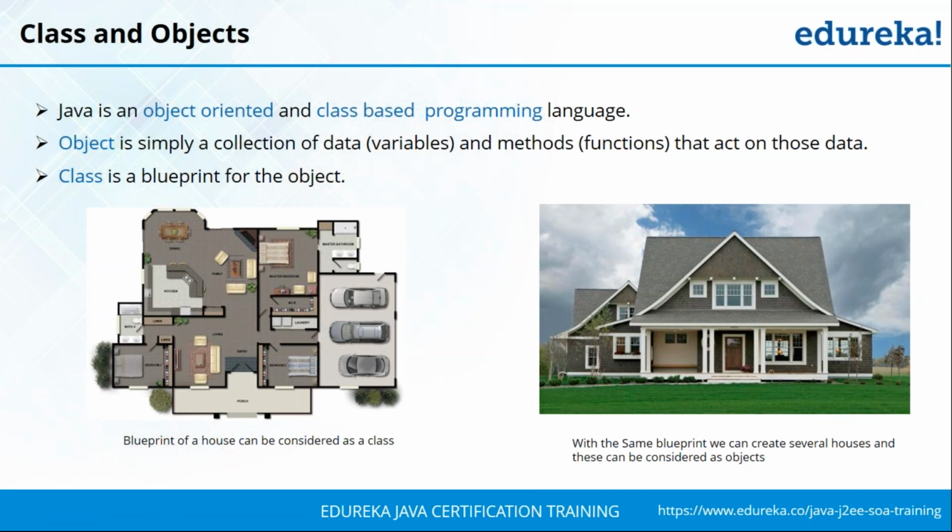Now, Java is an object-oriented and class-based programming language. So we've seen how Java is a class-based programming style, and I already told you everything here is considered to be an object. But then you may have been wondering, what is an object in itself? Basically, when you talk about an object, anything that exists can be considered an object. So let's say you and I are actually objects from the human class. Or let's say your dog or your cat is an object from the animal class. So I hope you get the idea.